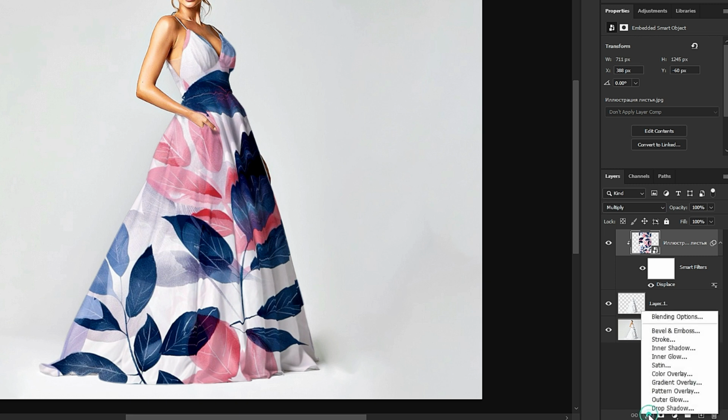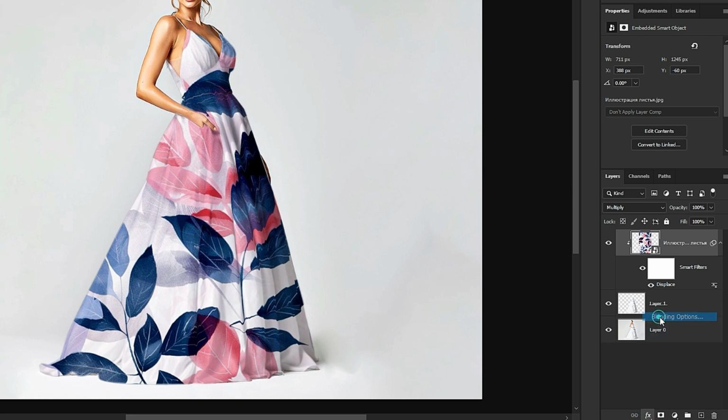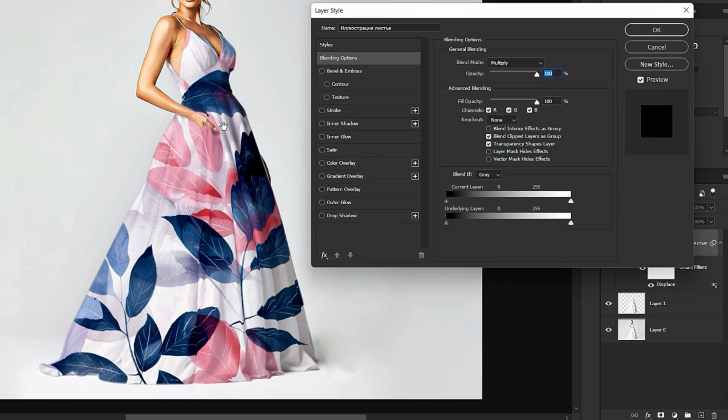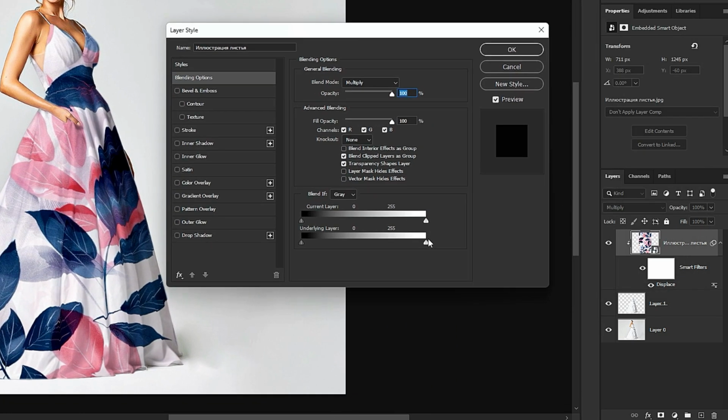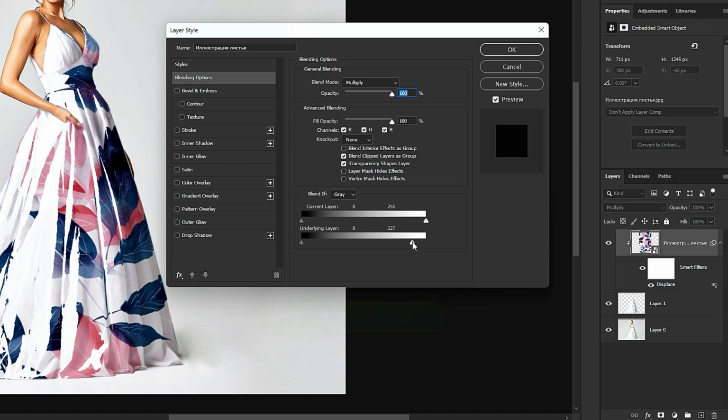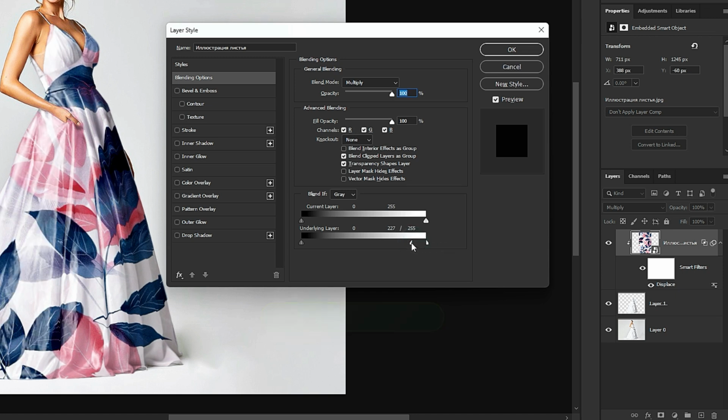Go to FX and choose blending options. Make sure to carefully follow these settings. Hold down Alt and click to break the points. And now, follow these steps. When you are satisfied, click OK.